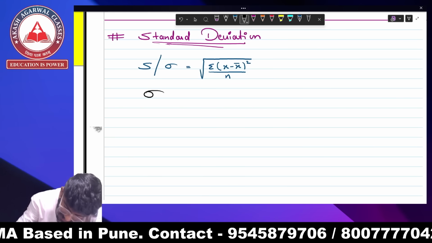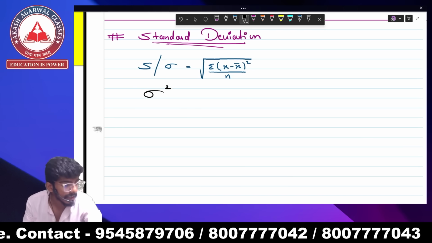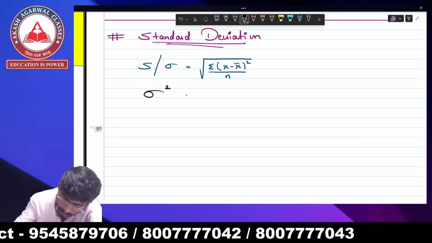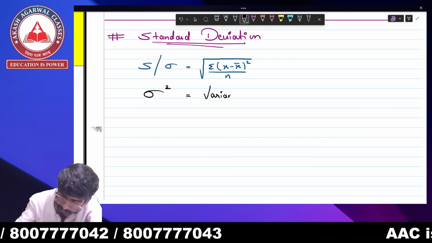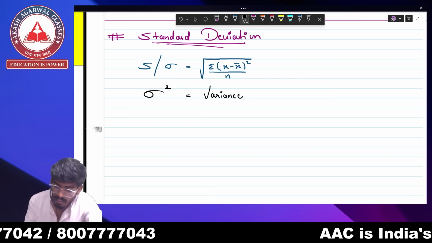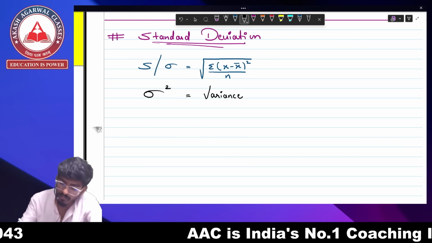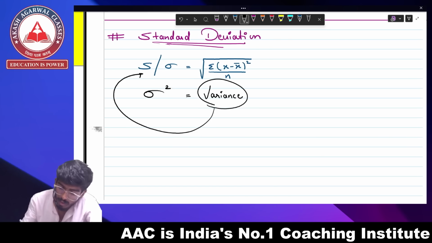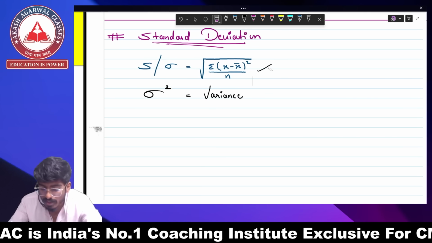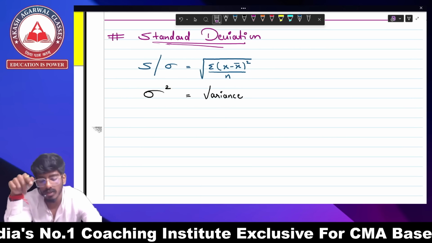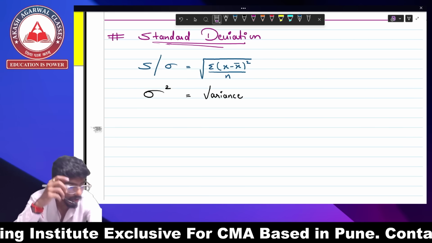If I take standard deviation's square, it is going to give me variance. So standard deviation square is variance. There is no formula for variance separately. There is only a formula for standard deviation. If the question is asking you variance, what would you have to do first? You will have to find standard deviation and then take the square of the standard deviation. So you get variance. Okay.